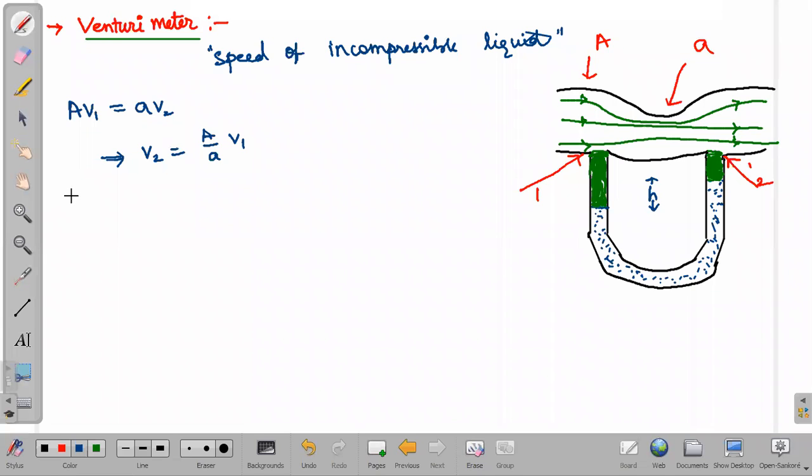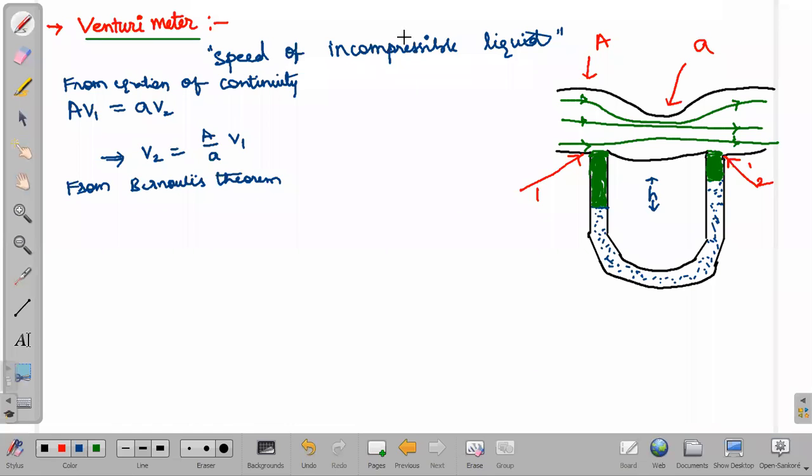So this is from the equation of continuity. Next, what do we get from Bernoulli's theorem?